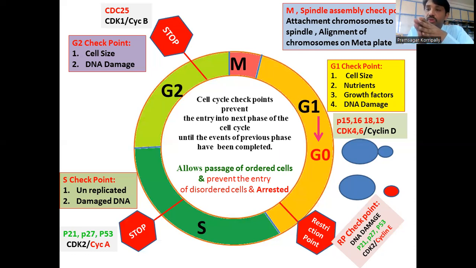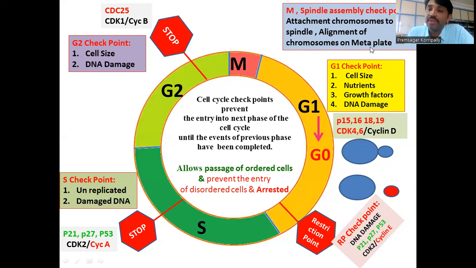If the duplicated chromosomes cannot align in the center of the plate, then the cell will be arrested at that point.